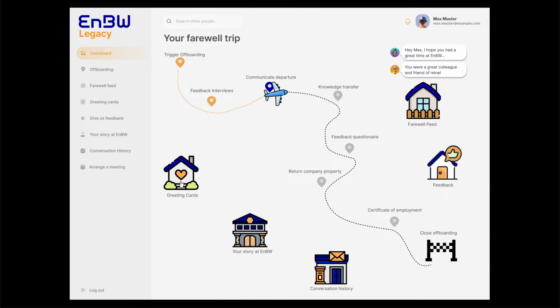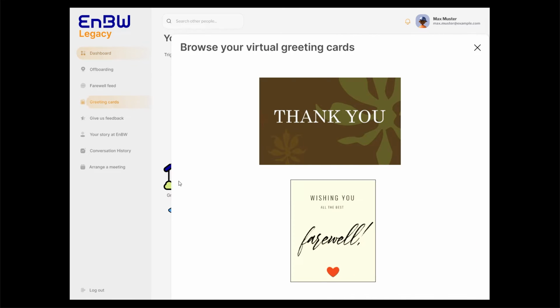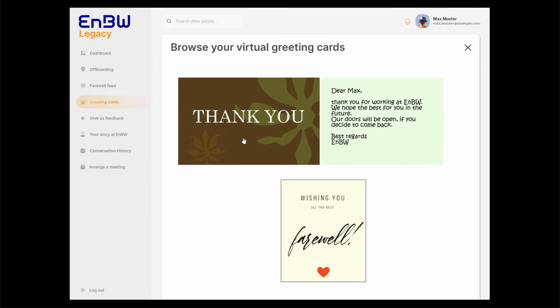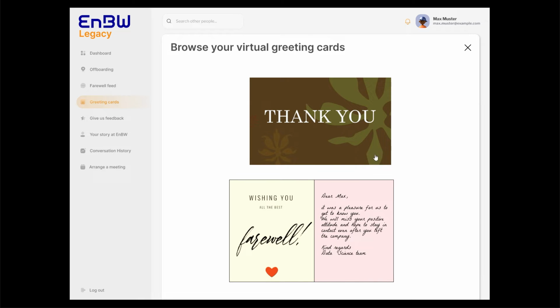Additionally, we've got a greeting card section, where leaving employees can browse greeting cards that were posted by other employees. For example, there might be a greeting card that was posted by EnBW or by the former team where the leaving employee worked at.